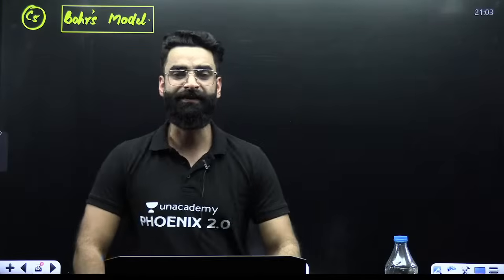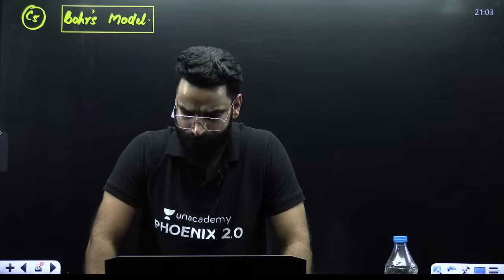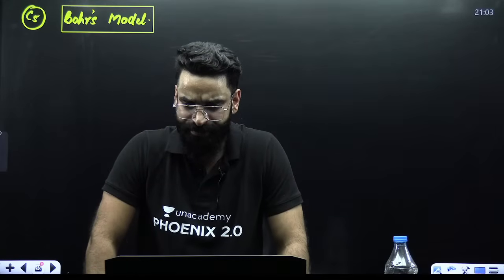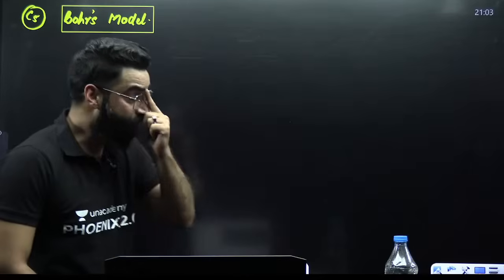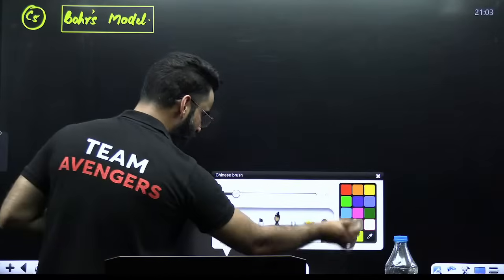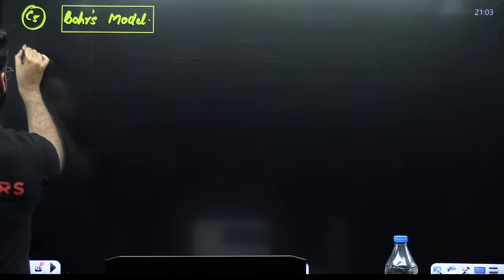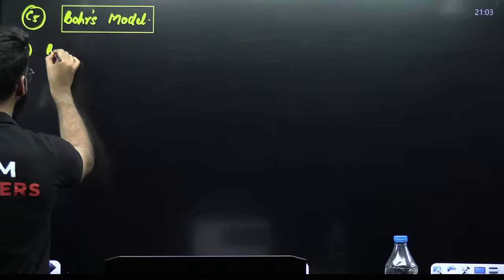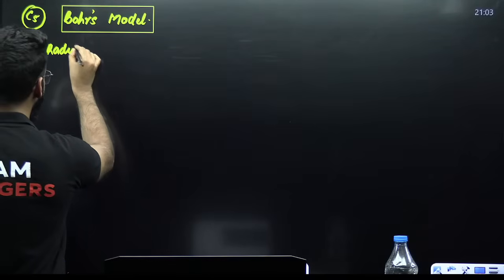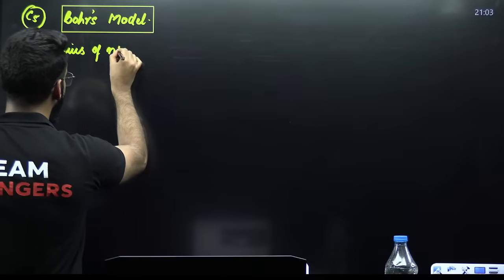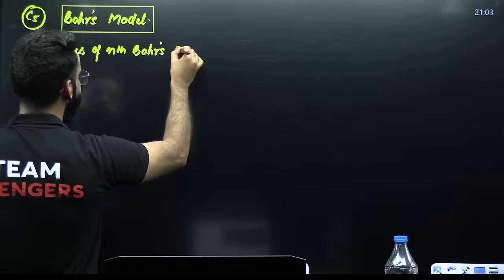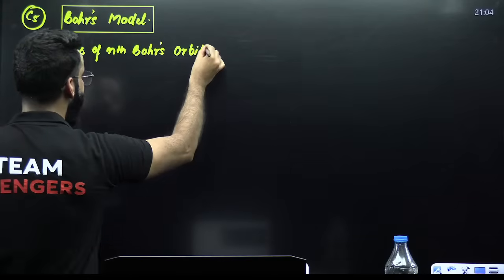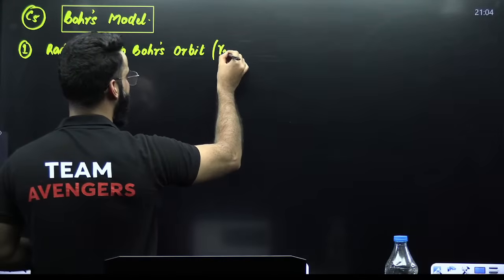The next concept will be related to Bohr's model. My dear students, in Bohr's model, you will be getting the first question. What is the first question? That is based on the radius of the nth Bohr's orbit, which we represent with Rn.